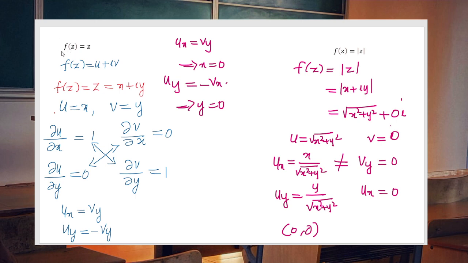So f(z) equal to z is an example of an analytic function, but f(z) equal to modulus of z is definitely non-analytic for all non-zero complex numbers, and at the point (0, 0) it satisfies the CR equation but fails to have continuous partial derivatives, therefore it is non-analytic.